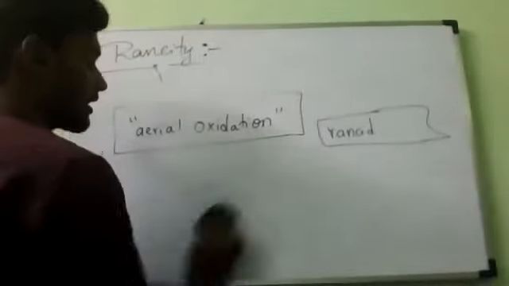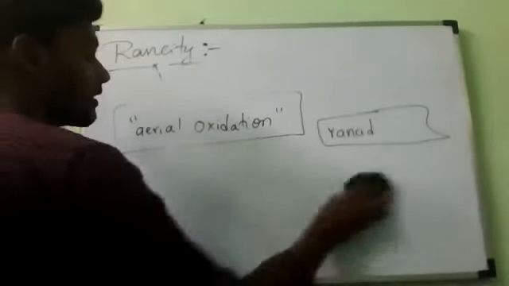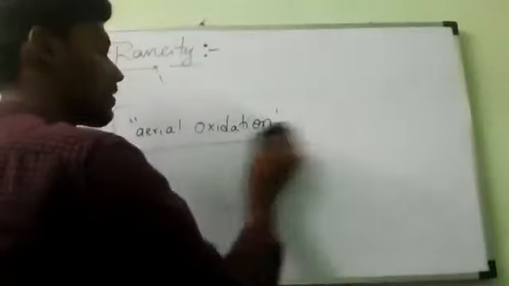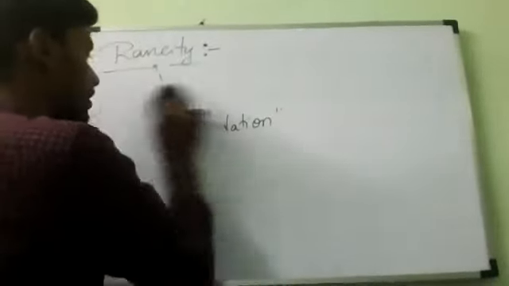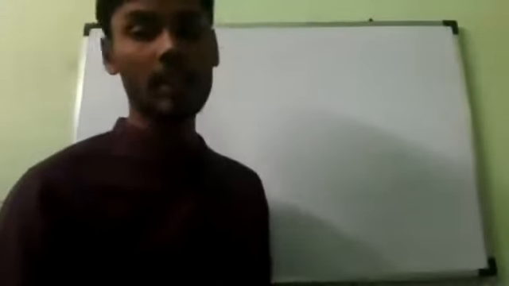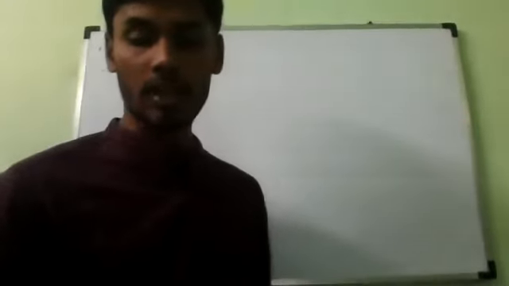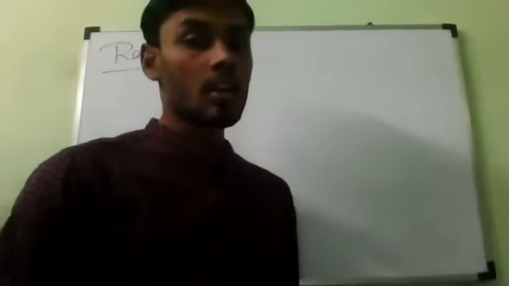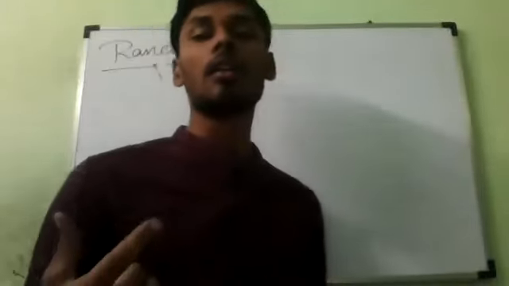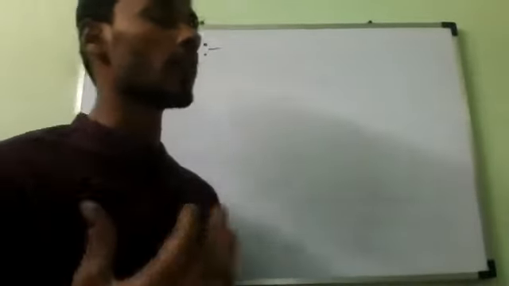The oxidation taking place because of air is called aerial oxidation. That is why we call it aerial oxidation. There is no removal of hydrogen here. If you understand this, then the development of rancidity of food can be prevented or retarded, that is, slowed down, by using the following methods.